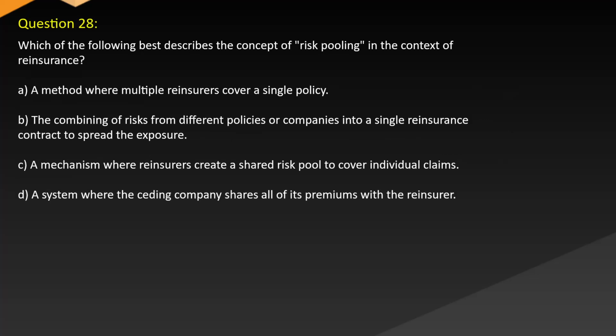Question 28. Which of the following best describes the concept of risk pooling in the context of reinsurance? A. A method where multiple reinsurers cover a single policy. B. The combining of risks from different policies or companies into a single reinsurance contract to spread the exposure. C. A mechanism where reinsurers create a shared risk pool to cover individual claims. D. A system where the ceding company shares all of its premiums with the reinsurer.